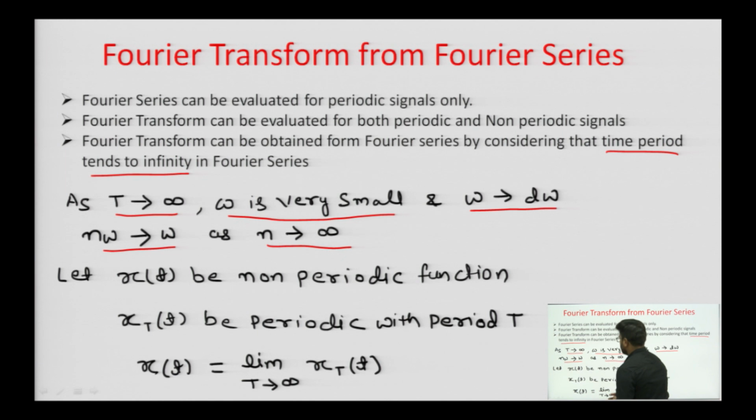We will consider that x(t) is a non periodic function, because we are talking about the Fourier transform.